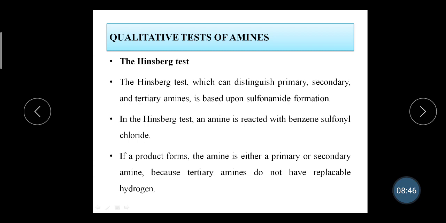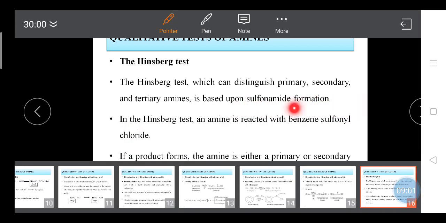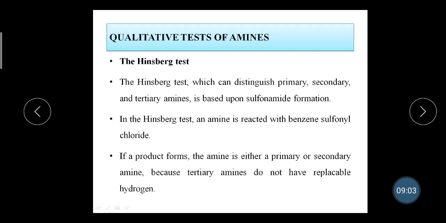So these were the two tests. Next, the third test is the Hinsberg test, which can be used for distinguishing primary, secondary and tertiary amines and is based upon sulfonamide formation. In the Hinsberg test, the amine is reacted with benzene sulfonyl chloride. Remember, it is reacted with benzene sulfonyl chloride and it is based upon the formation of the sulfonamide.